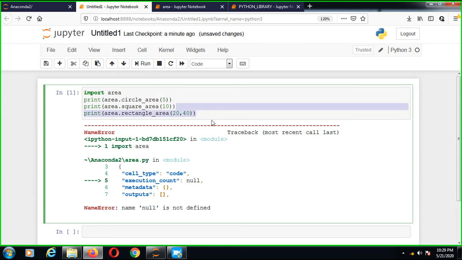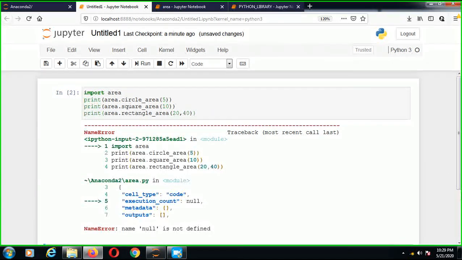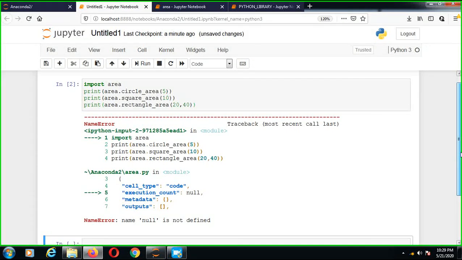Shall we try to execute this code? Okay, name is not defined.